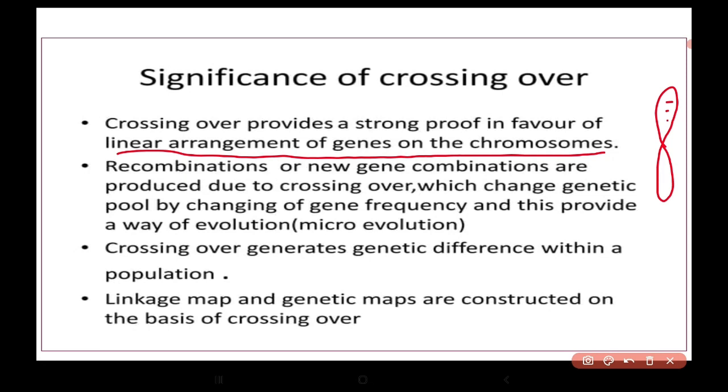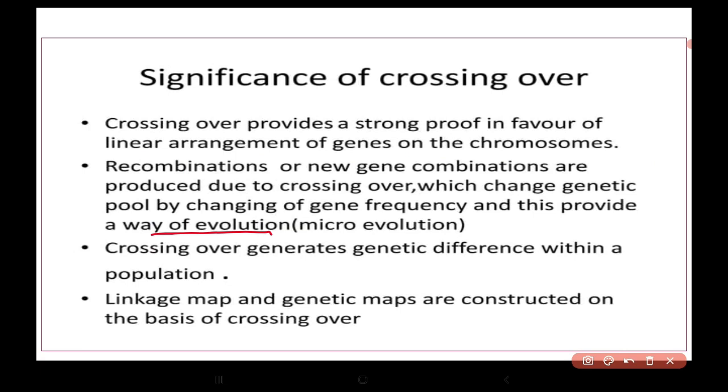Recombinations or new gene combinations are produced by crossing over, which will lead to changes in the genetic pool. So it will lead to evolution. Crossing over generates genetic difference within the population. It also helps to construct linkage maps on the basis of crossing over.